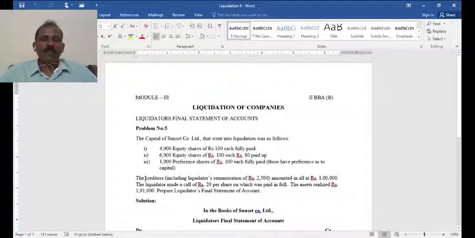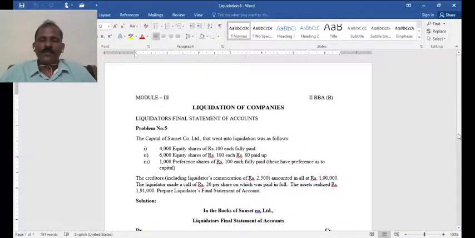In this problem, it is said clearly that the creditors, including liquidator's remuneration of 2,500, amounted in all to rupees 1 lakh. So creditors excluding remuneration will be 97,500. The liquidator made a call of rupees 20 per share, which was paid in full. Assets realized rupees 1,91,000. Prepare the liquidator's final statement of account.